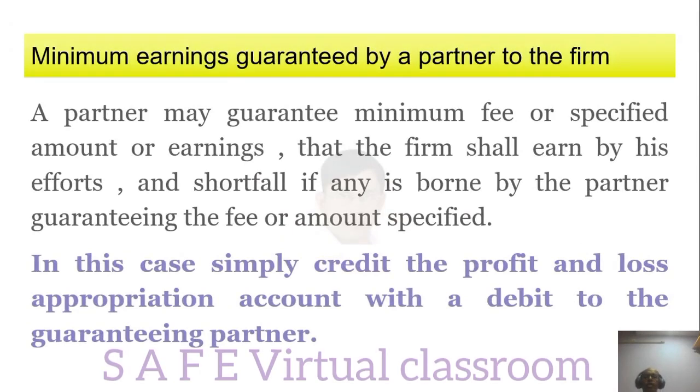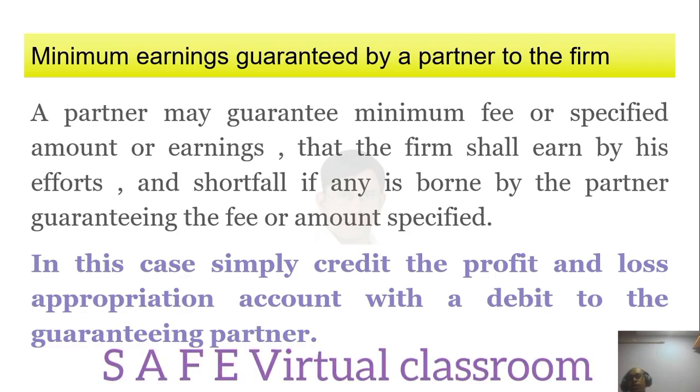A partner may guarantee a minimum fee or a specified amount or earning that the firm shall earn by his efforts, and the shortfall, if any, is borne by the partner guaranteeing the fee or amount specified. What happens? A partner may say, "I will join the firm, and I guarantee that the earnings of the firm will be very high. In case the firm doesn't earn, I will be responsible and I will pay from my pocket." In that case, simply credit the profit and loss appropriation account with a debit to the guaranteeing partner.